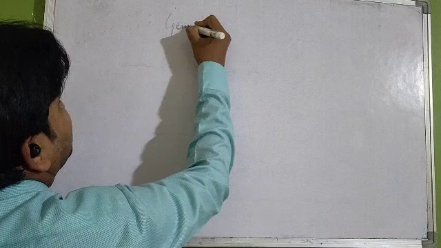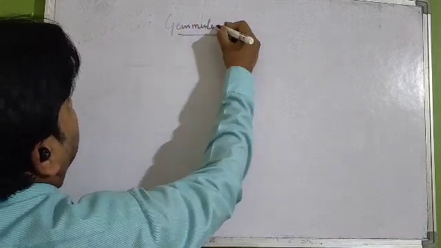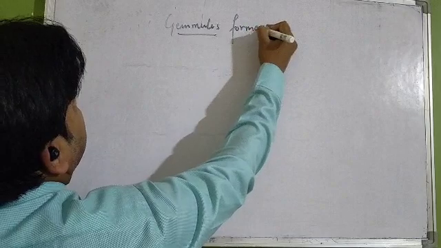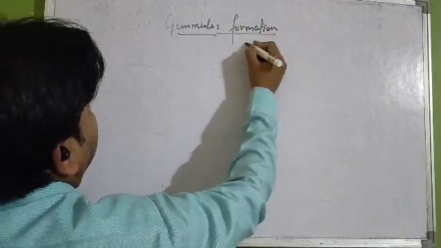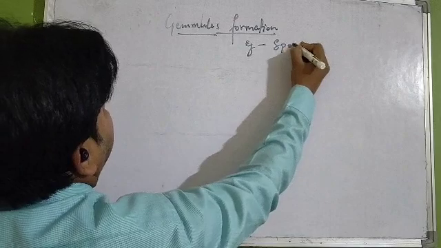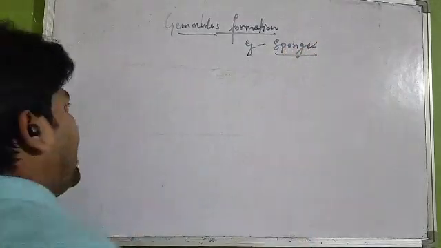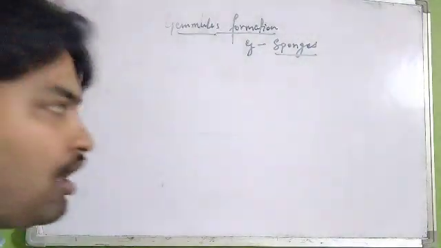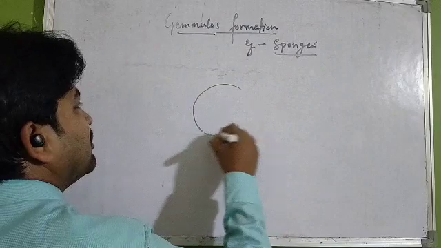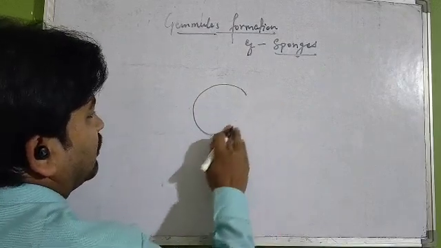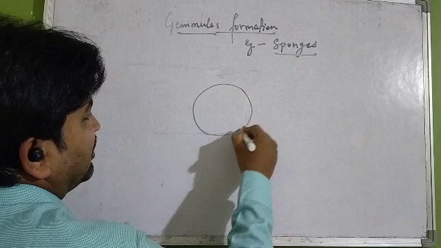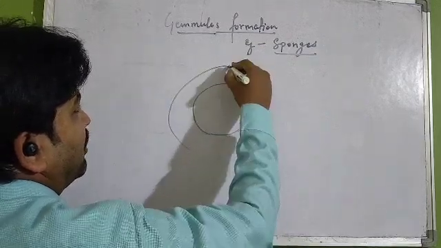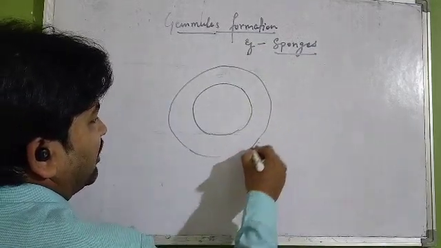Now we are going to discuss gemmule. See, if we talk about gemmule, this particular gemmule formation can be seen in sponges. See, I have already told you, in case of spongilla, there is internal budding. If we talk about this internal budding, this is the internal part or the internal portion of the cell. This is the external covering.